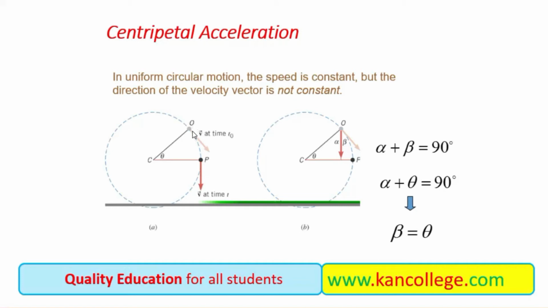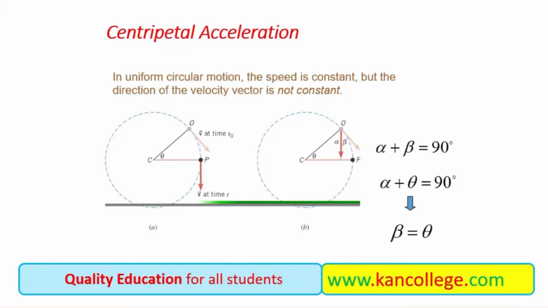So at point O the body starts and reaches the point P. At point O, the body has a direction in this.